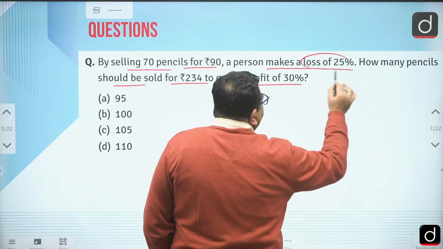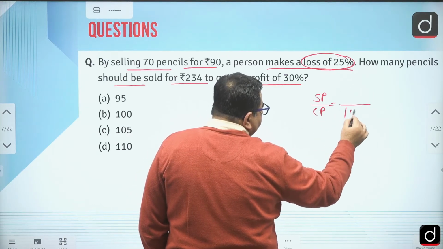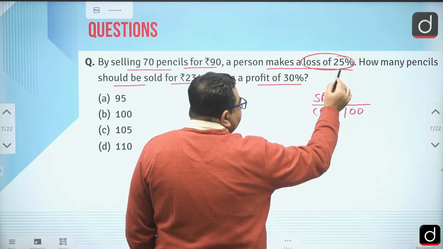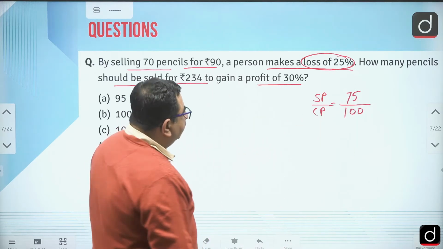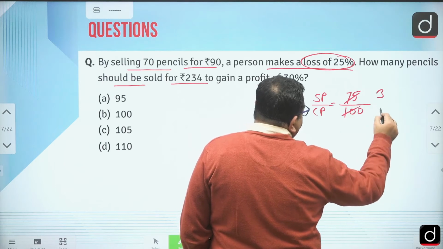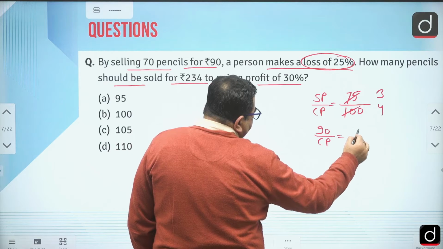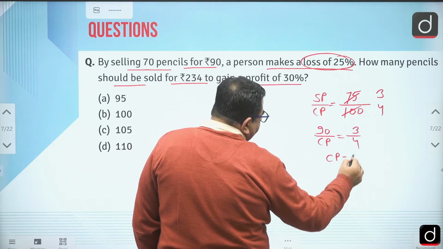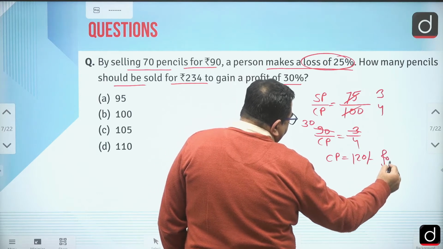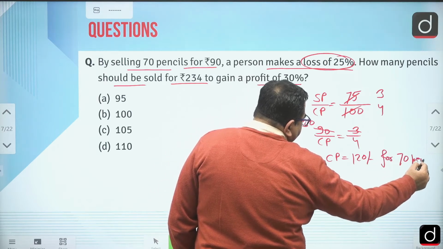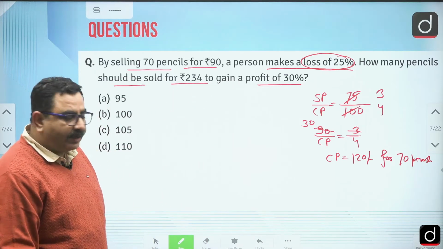Since this is a loss of 25%, can we write SP by CP again? You can see how useful is this, right? If cost price is 100, there is a loss of 25%. So selling price would be 75, right? This is what 3 by 4, right? Now what is selling price? 90 by cost price is equal to 3 by 4. So cost price will be what? That is 120 rupees for how many pencils? 70 pencils, right? So cost price of 70 pencils is 120 rupees.